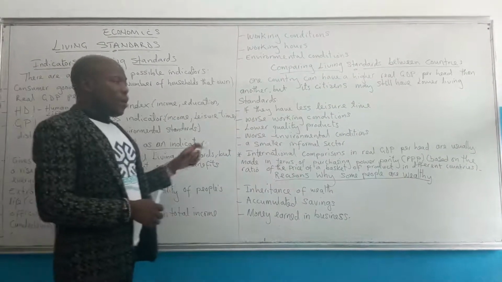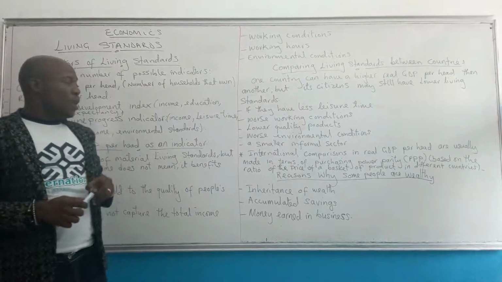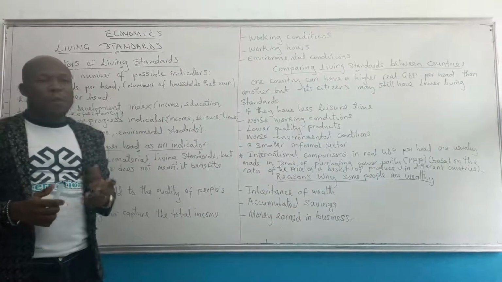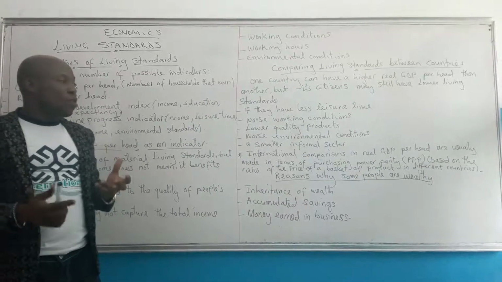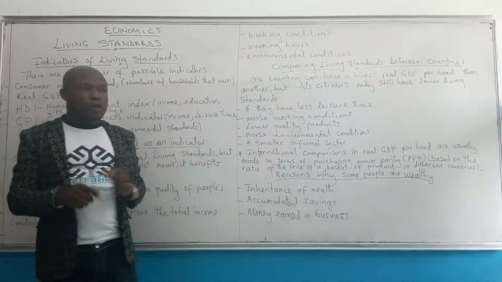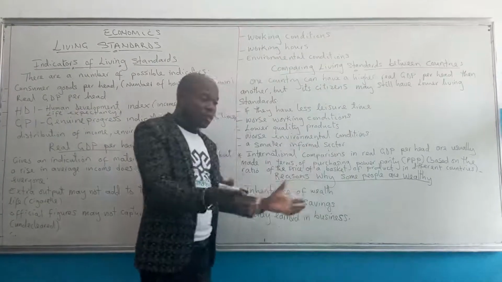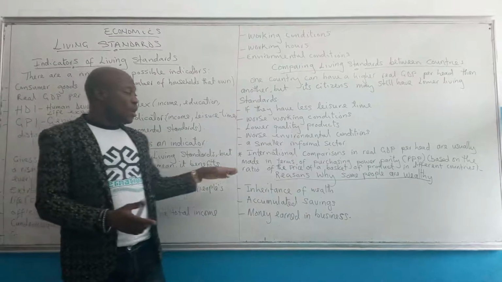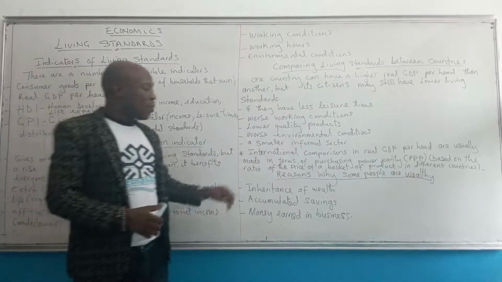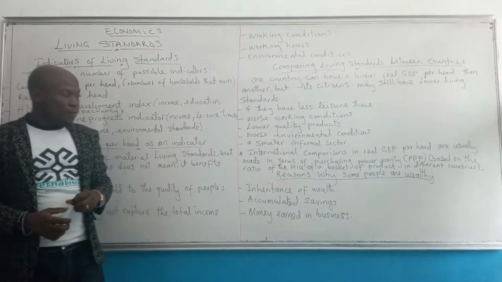When we are making international comparison in real GDP per head, we usually make it in terms of purchasing power parity. What is purchasing power parity? This is an exchange rate that is based on the ratio of the price of a product or a basket of products in different countries. When we talk about a basket, remember we are always talking of an imaginary basket. We just imagine that there's a basket with products, and we look at the ratio of the price of that basket of products in different countries.